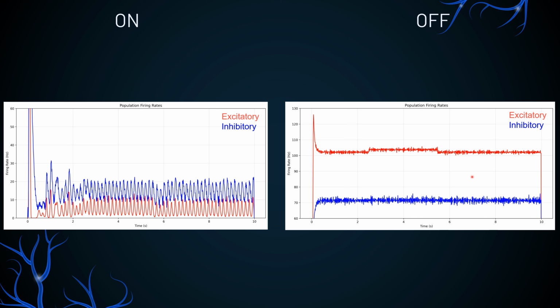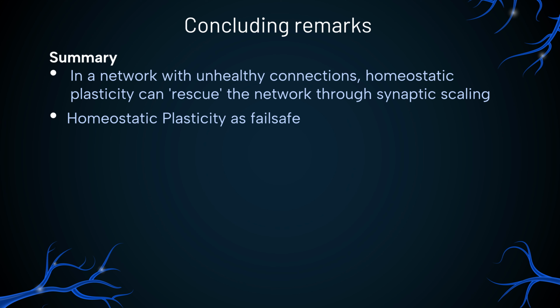To conclude, it can be said that homeostatic plasticity is crucial for our network to return to a physiological state, especially when axonal sprouting occurs. It is also important for the network to retain responsiveness to stimuli. It also effectively prevents hyperexcitation with otherwise pathological connectivity.